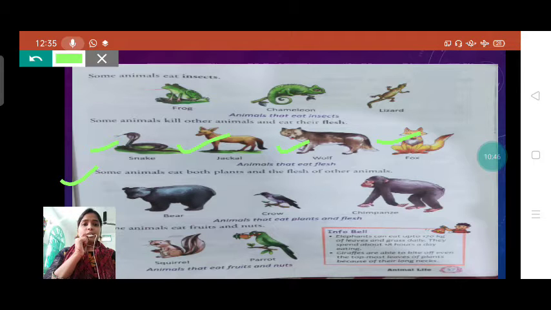Now see the next thing. Some animals eat both plants and the flesh of other animals. Yes, students, some animals need both types of food, means they need flesh of other animals and they also need plant products. They eat plant products like leaves, flowers, fruits, and also they eat the flesh of other animals.